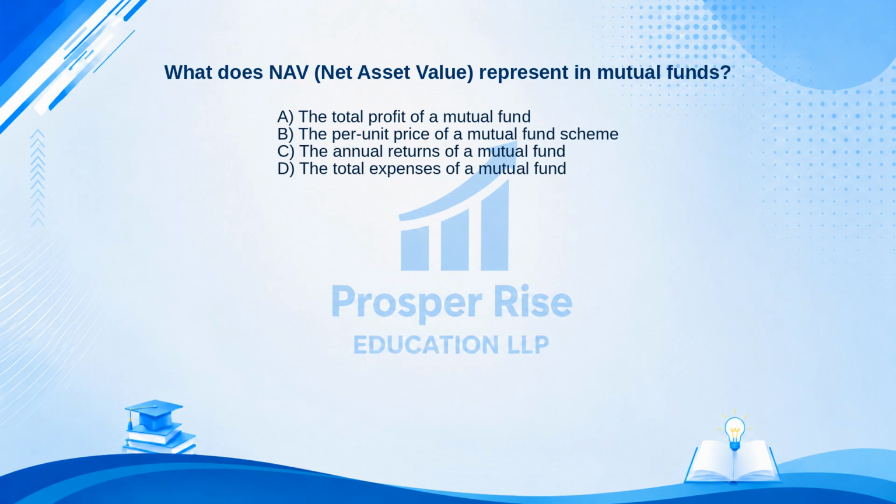Here are your options. A. The total profit of a mutual fund. B. The per unit price of a mutual fund scheme. C. The annual returns of a mutual fund. Or D. The total expenses of a mutual fund.